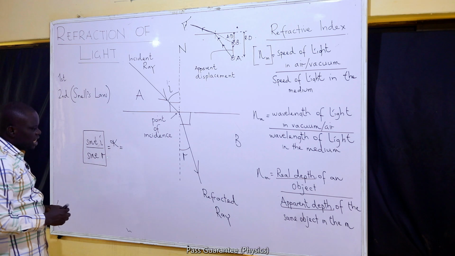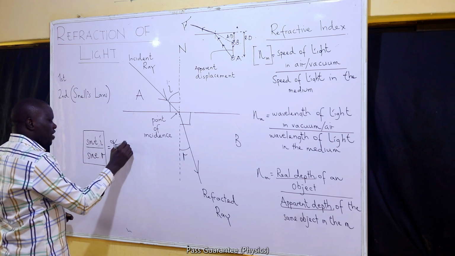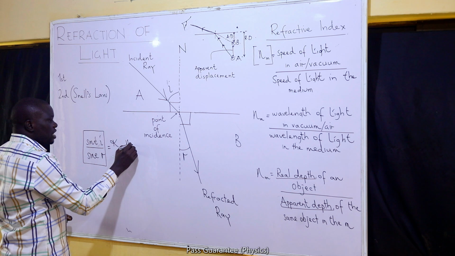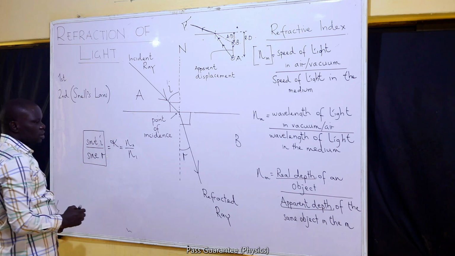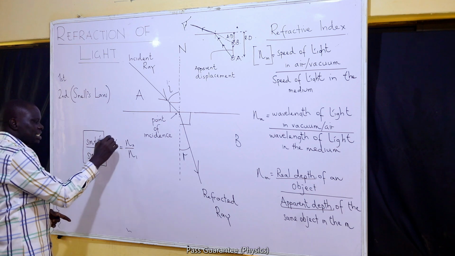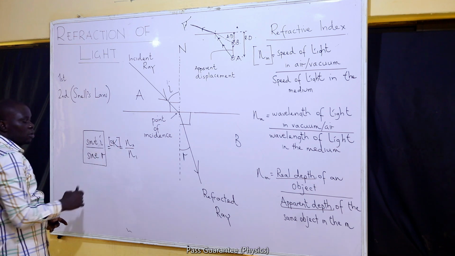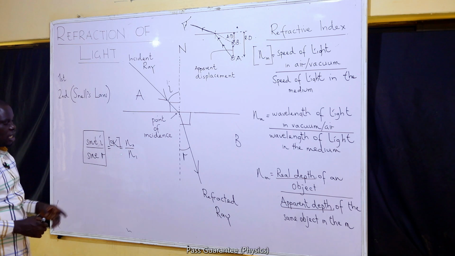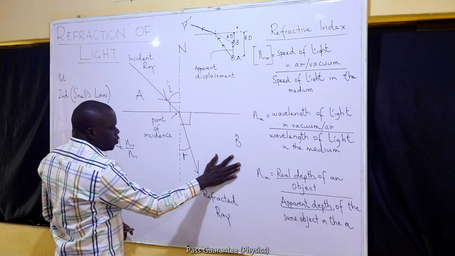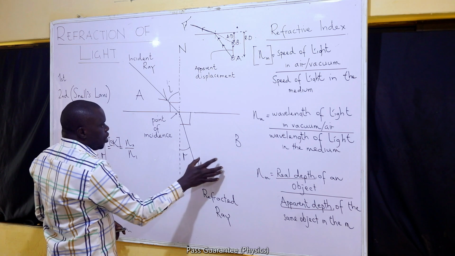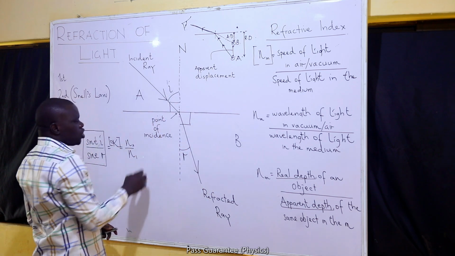Let me tell you here and now that the constant can be expressed as the refractive index of the second medium over the refractive index of the first medium. So the constant that Snell said the ratio of the sine of the two angles must be equal to will be equivalent to the refractive index of the medium where refraction is taking place over the refractive index of the incident medium where the light is coming from.